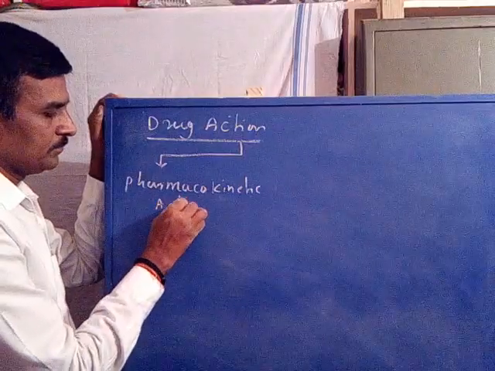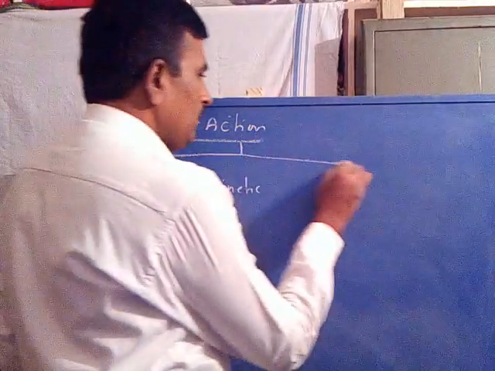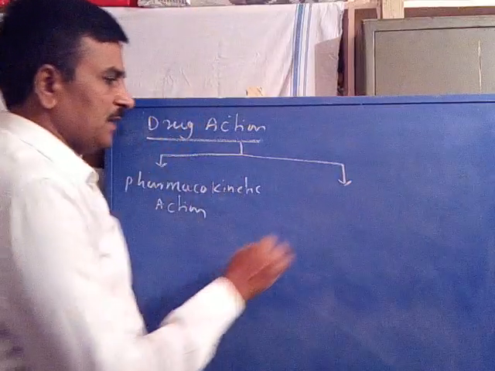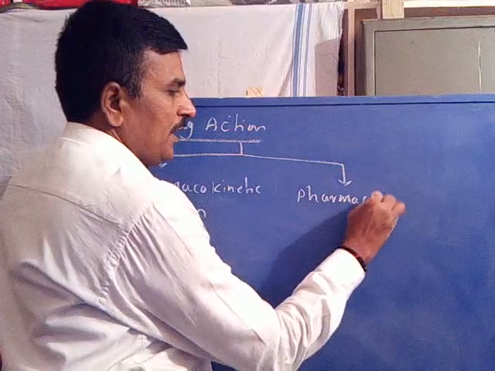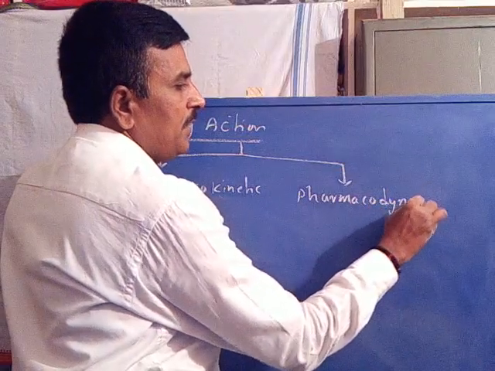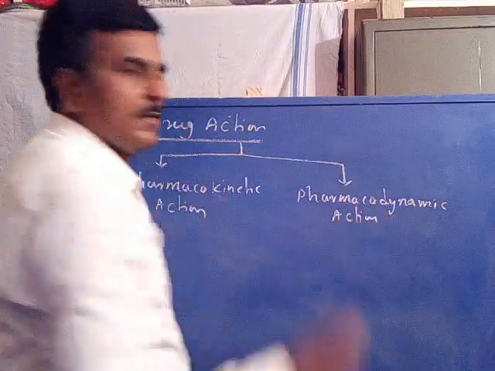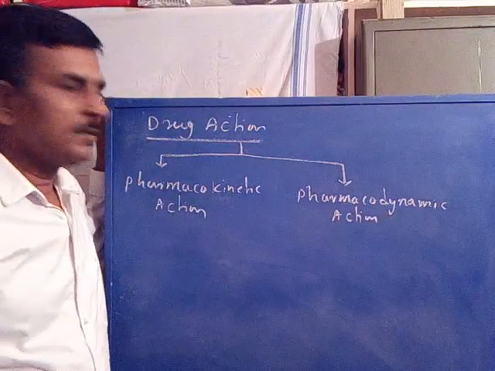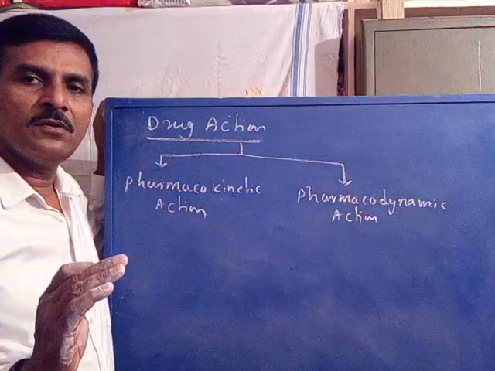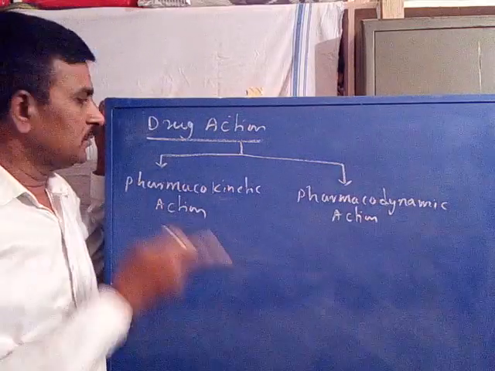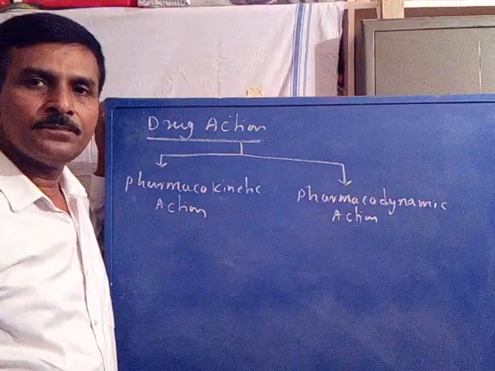The other one is pharmacodynamic action. So every drug has two actions, pharmacokinetic action and pharmacodynamic action.